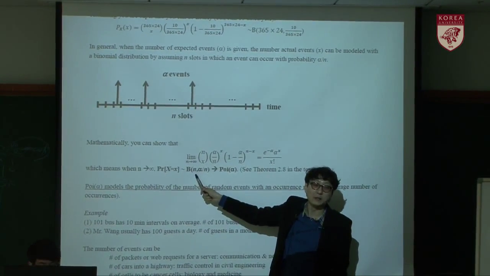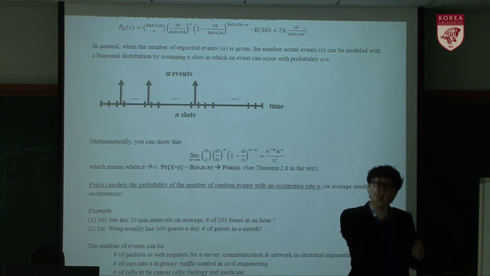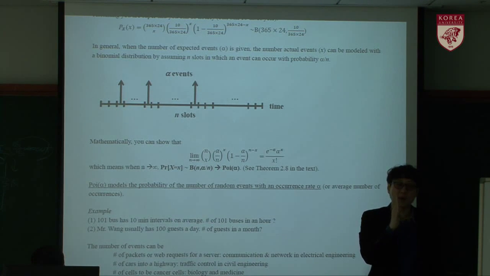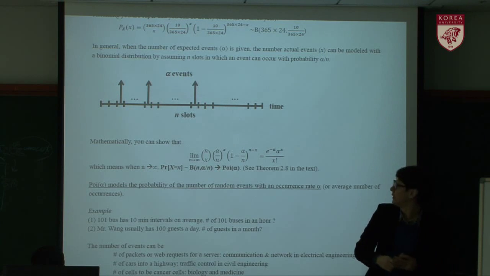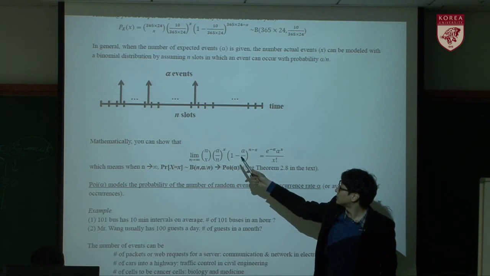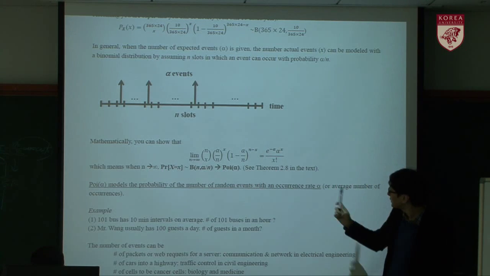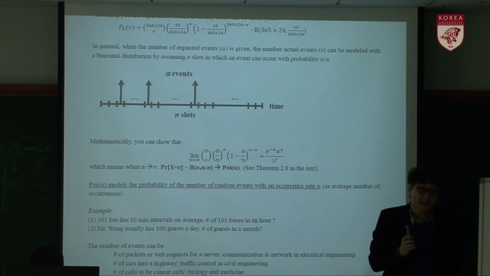However, in a real situation, this time slot is very, very, very tiny. That means an event can occur at any time. In that situation, this model approaches the Poisson random variable. So a Poisson random variable alpha represents the number of events when the average number of events is alpha.